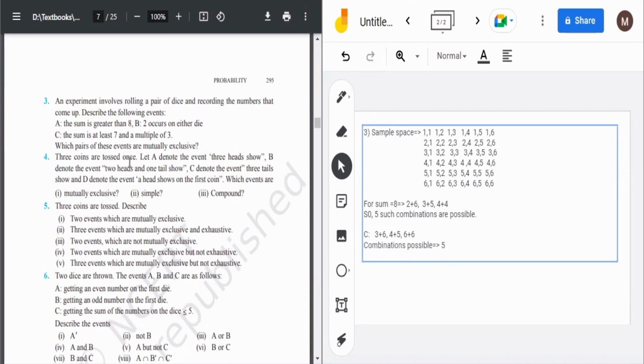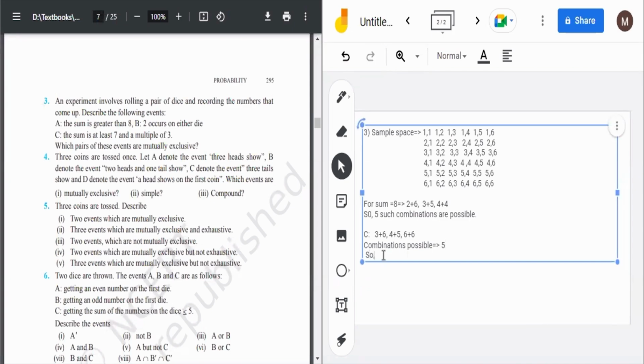Okay. Then what is asked? Which pair of these events are mutually exclusive? What is mutually exclusive? I told you, which do not overlap, which do not collapse, which do not overlap actually. So which are mutually exclusive. A and C can't be mutually exclusive because it is sum greater than 8, so it would be 9 also, 12 also, and in C we are getting 9 and 12. And 2 occurs on either die. Because when 2 occurs on either die, we will get the sum of 4, which is not there in A and not there in C either. So B and C are mutually exclusive events.